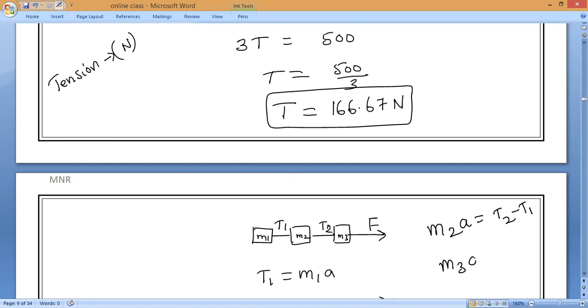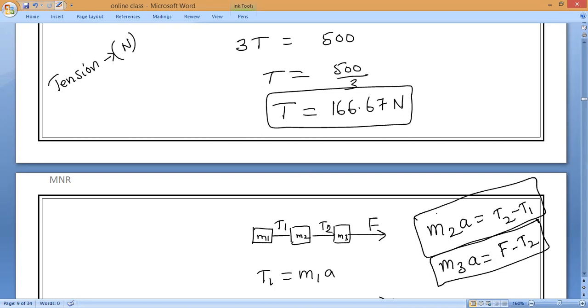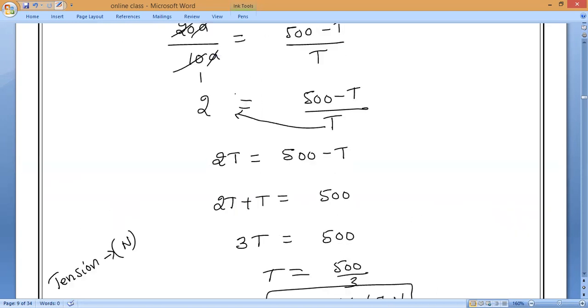In the same way, M3A is equal to what? Just check it and tell me. M3A is equal to F minus T2. Is it yes or no? So that is what you have to do always. But here we have only 2 bodies, that is why I am doing it directly.